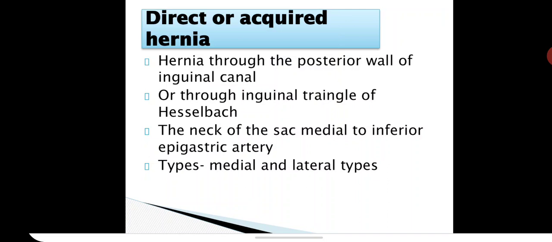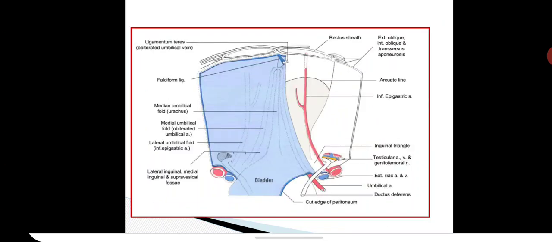What is that posterior wall? Inguinal triangle of Hesselbach. Then how will you identify in surgeries? The neck of the sac will lie medial to the inferior epigastric artery. The types may be medial or lateral types. So this is the inferior epigastric artery and the deep inguinal ring given. With this diagram we can orient ourselves to the neck of the hernial sac in relation to the inferior epigastric artery.